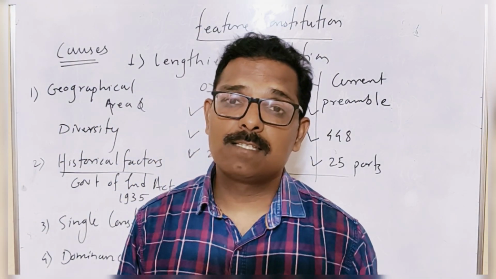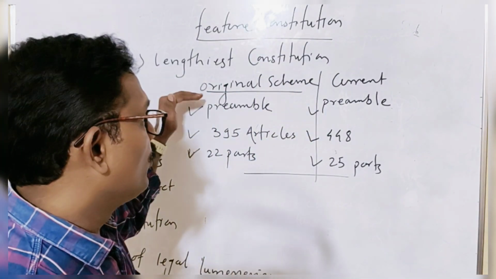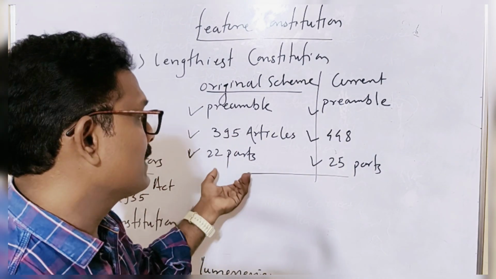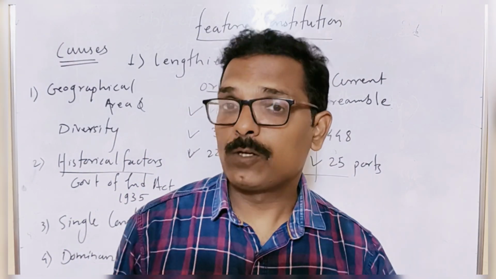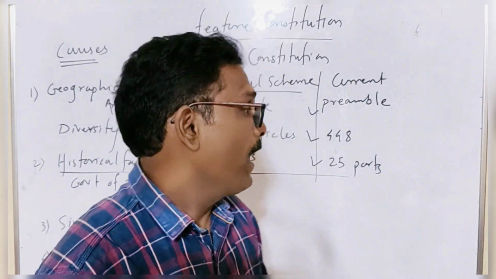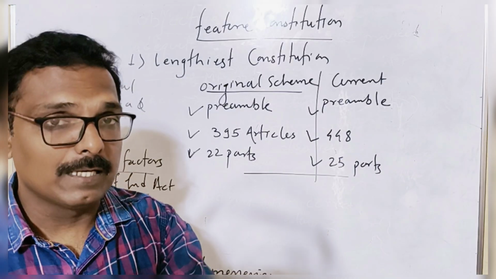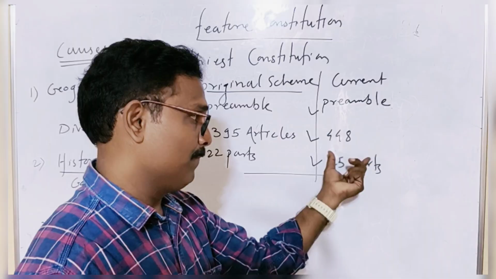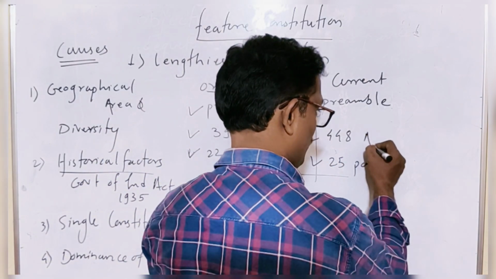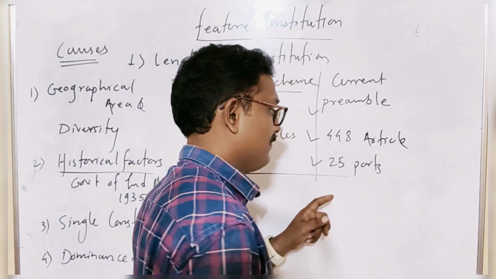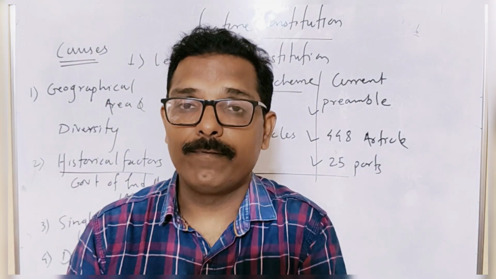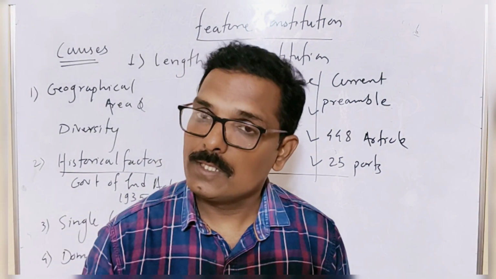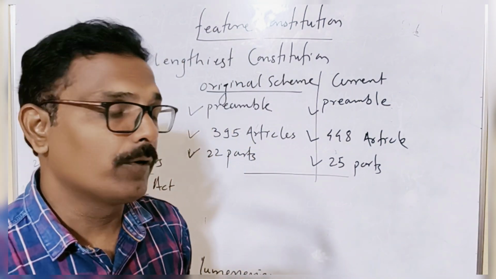Originally, the Indian constitution had a preamble, 395 articles, and 22 parts. And if you see the current situation of the Indian constitution, it has a preamble, 448 articles and 25 parts. So the Indian constitution is currently divided into 25 parts, 448 articles and one preamble.